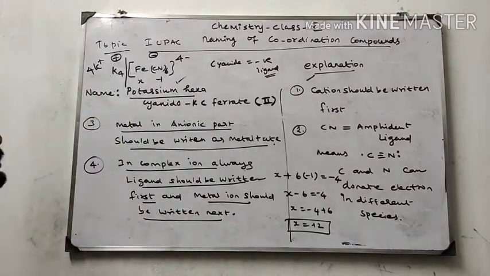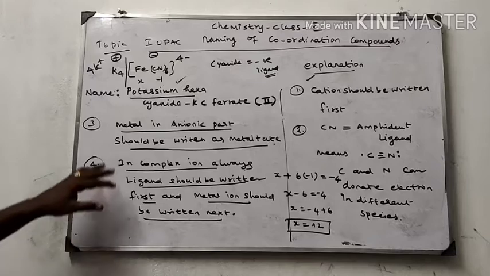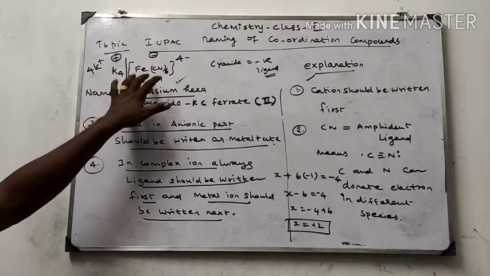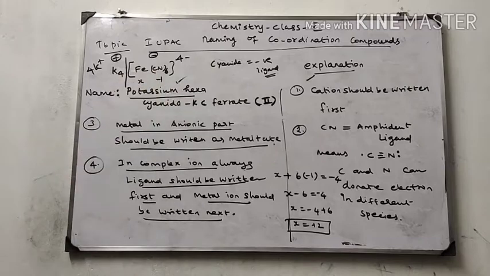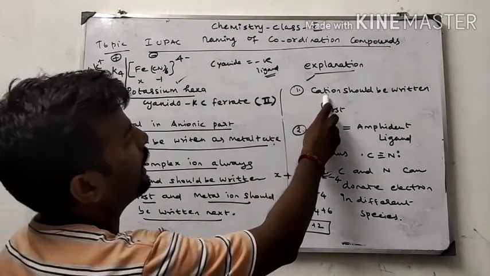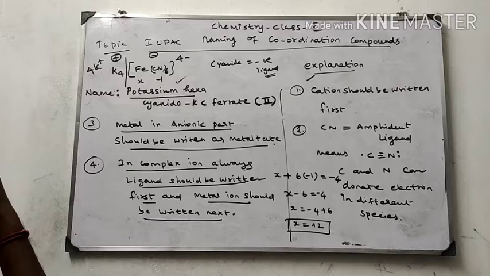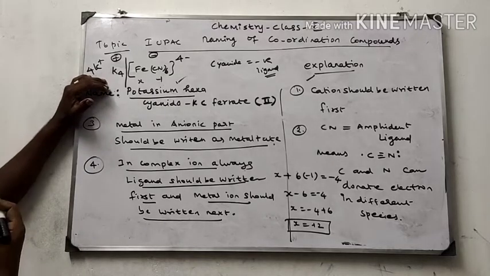Okay, so once again I will repeat the problem. I have written this structure. One compartment is the cationic part, the other one is the anionic part. Always we write the cation first. So I am writing potassium. Here 4 potassium ions are there.